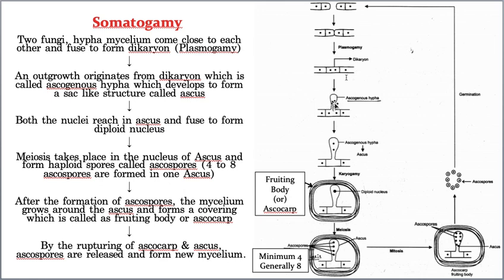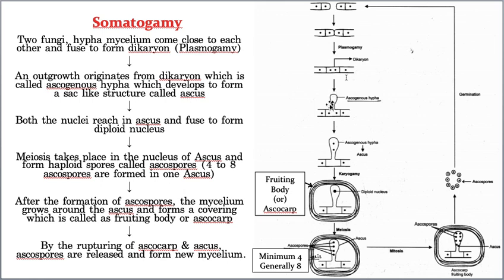If you follow my arrow mark, then you will clearly understand. See, this dikaryon cell is producing a special sac-like structure, and this special sac-like structure is called an ascus. Hope you understood now the meaning of ascus. A special sac-like structure which is produced out of a dikaryon cell is called an ascus. Hope you got my point now.